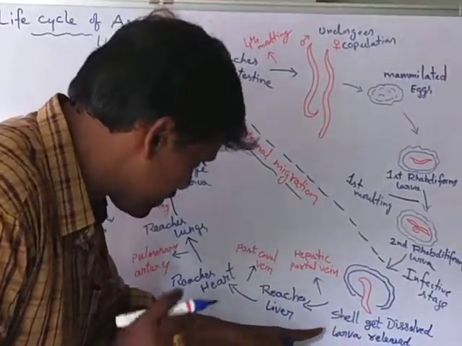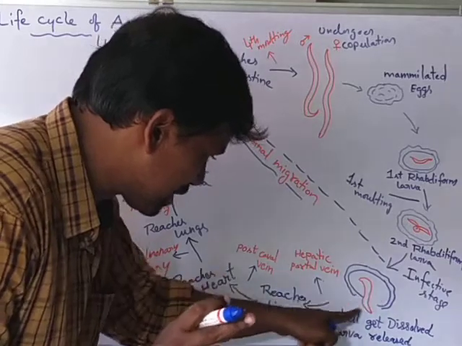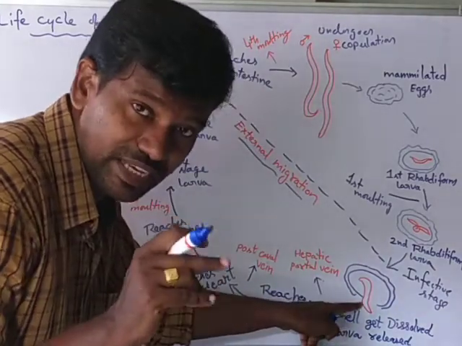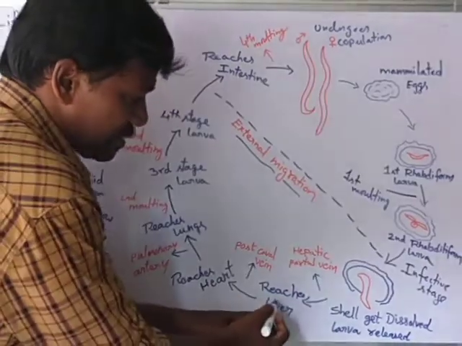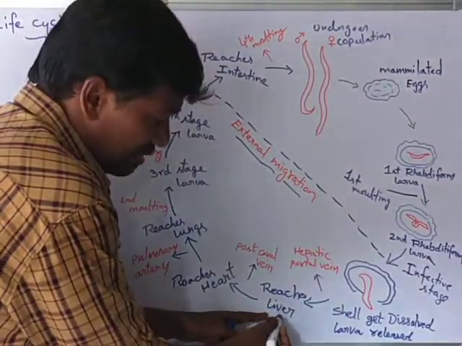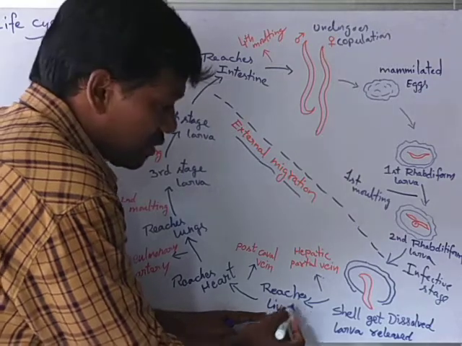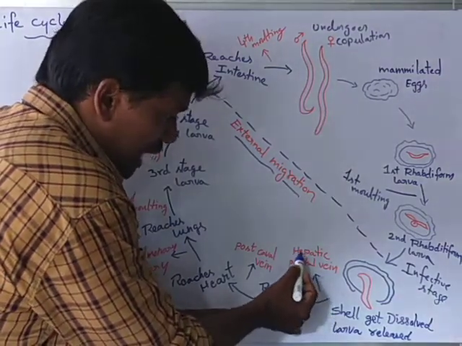The second rhabditiform larva, released from the egg, reaches the liver first through the hepatic portal vein.